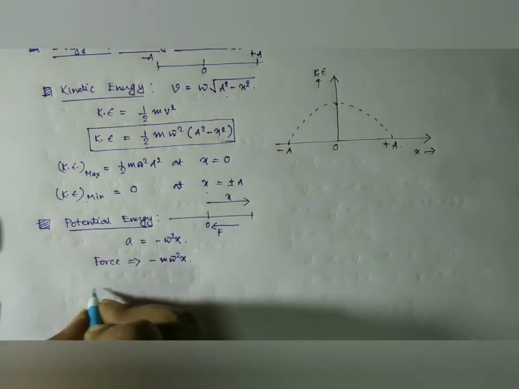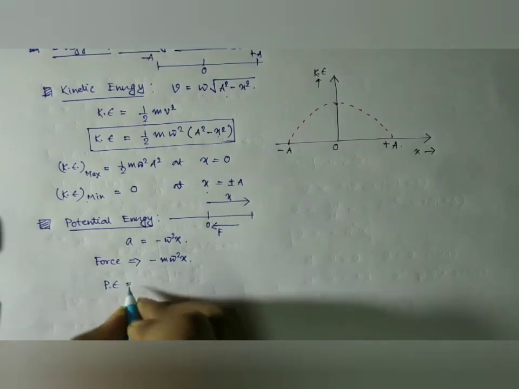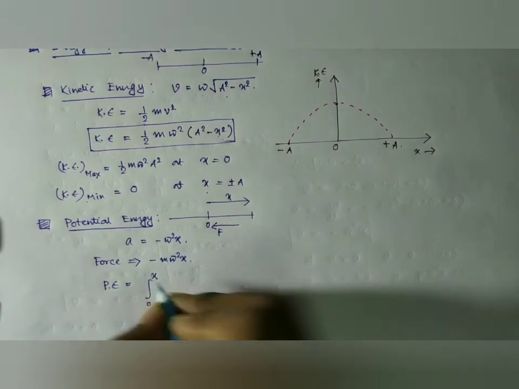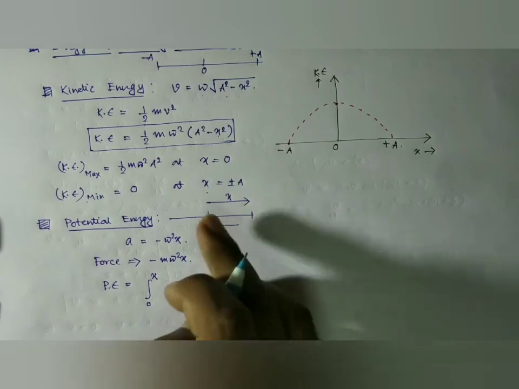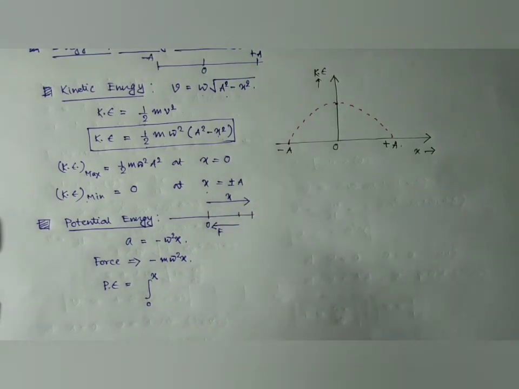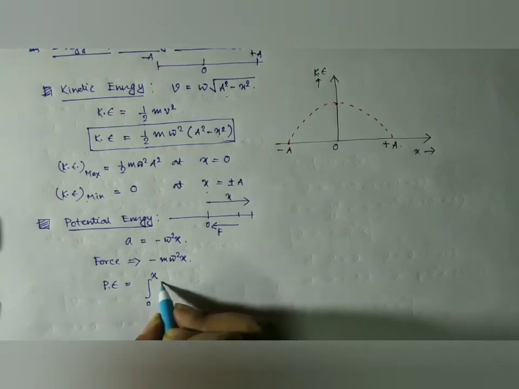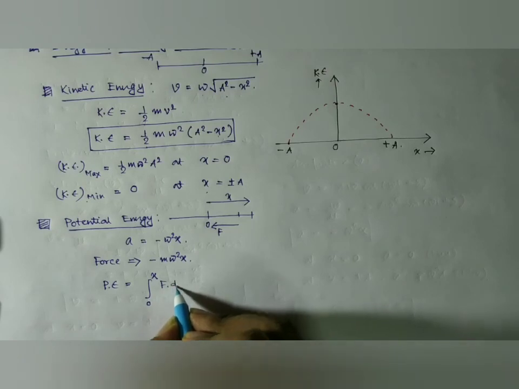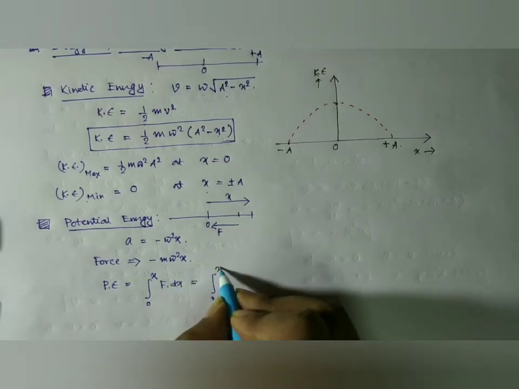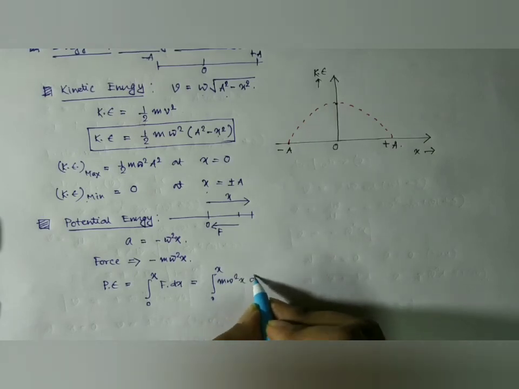So the expression of the potential energy is given by, suppose we are moving the body against this force from 0 to x, it is force into displacement, that is integral from 0 to x of m omega square x dx.